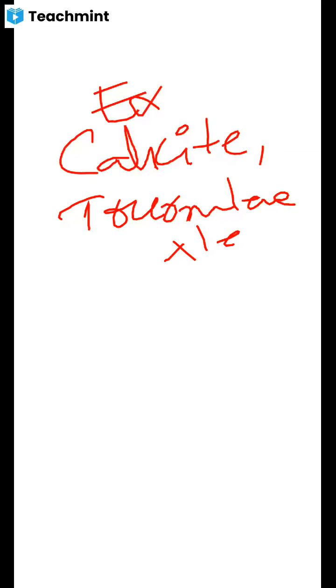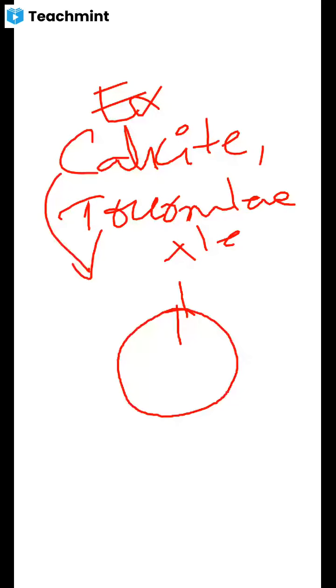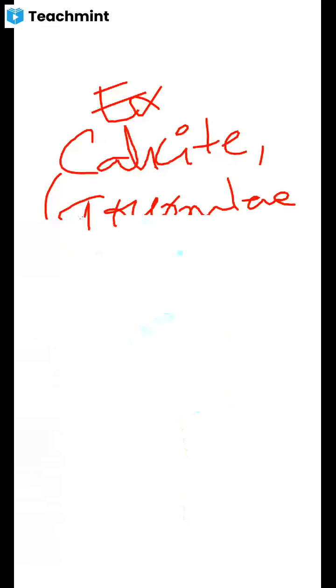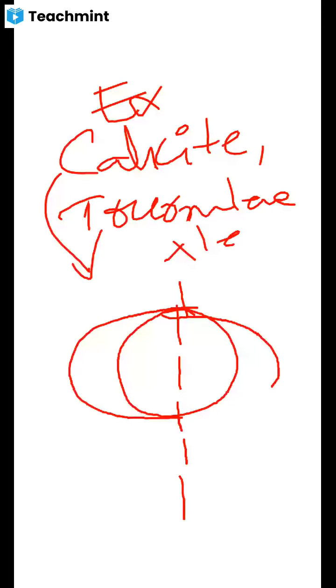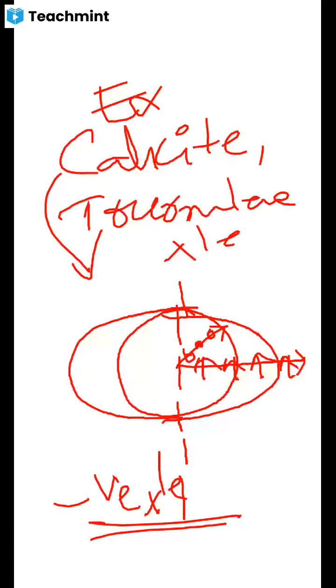This is what we call a negative crystal, for example the calcite crystal.